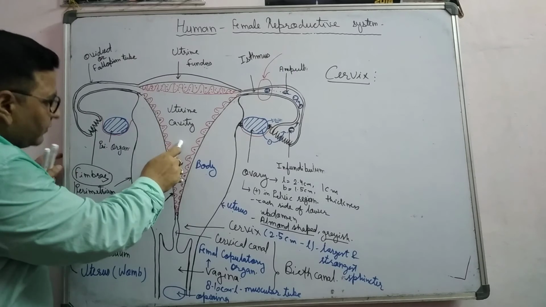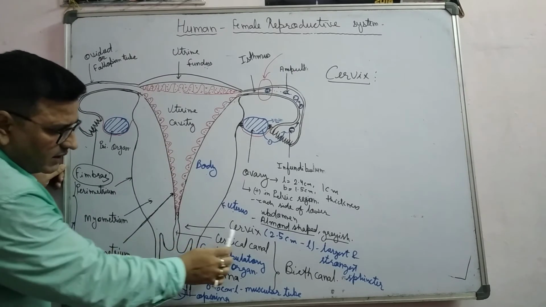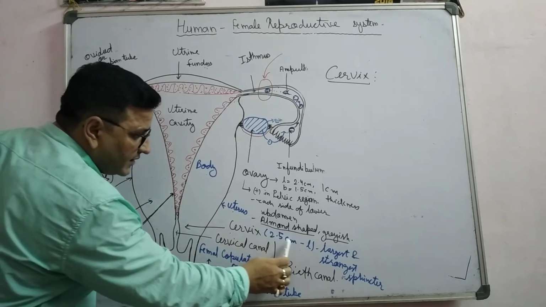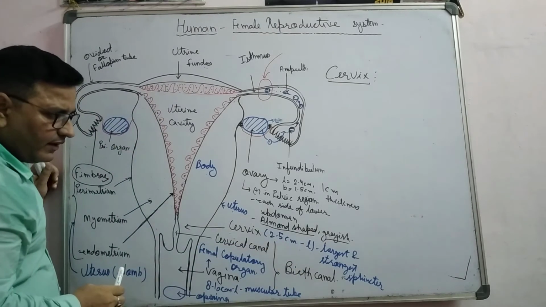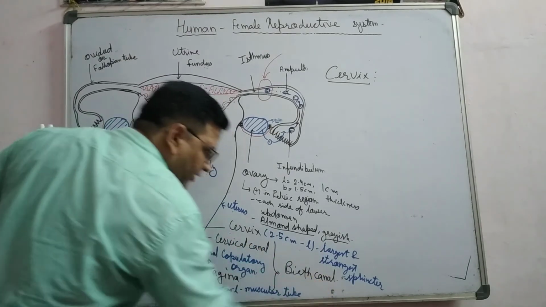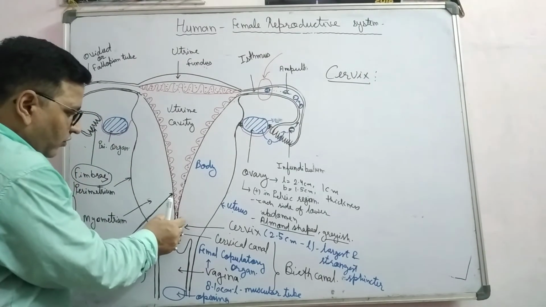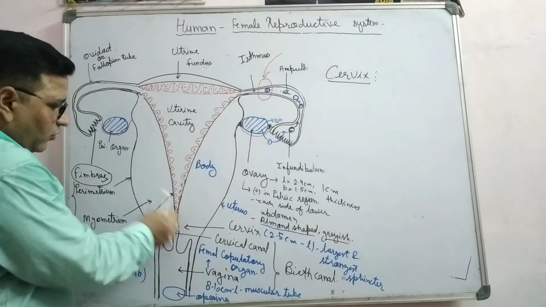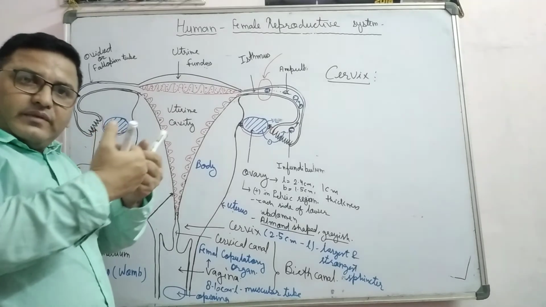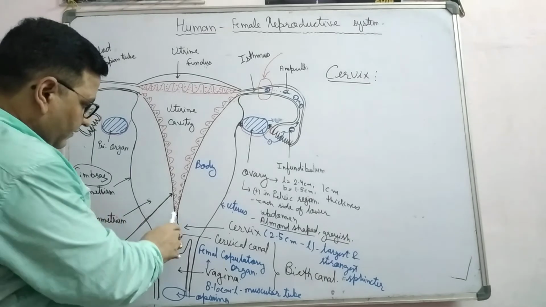So the uterus opens into the vagina through the cervix, right? The cervix is about 2.5 centimeter long. This cervix has the largest and strongest sphincter. A sphincter is the structure which closes this opening, and it controls closing and opening, right?